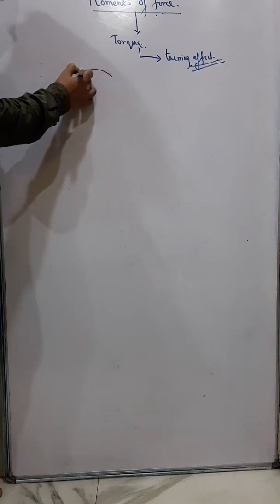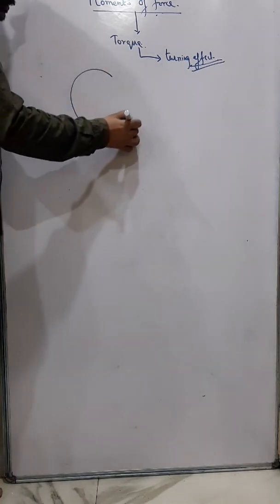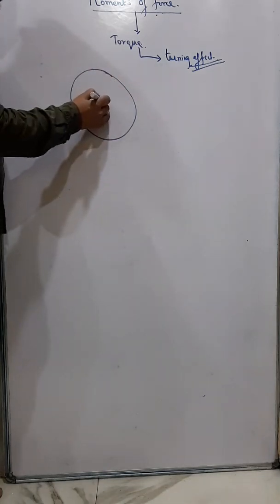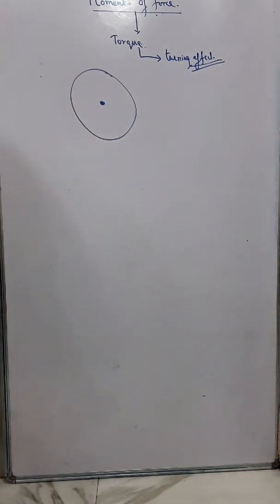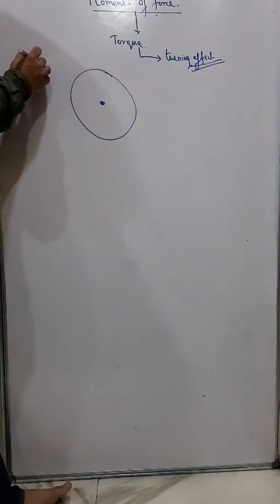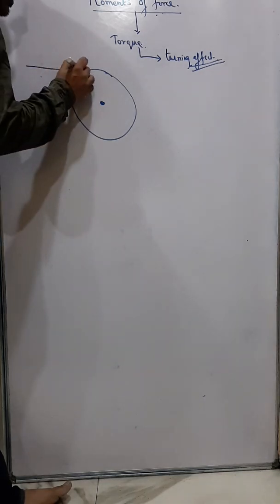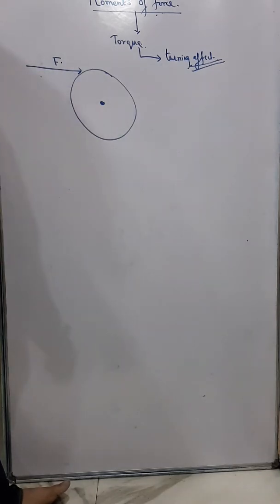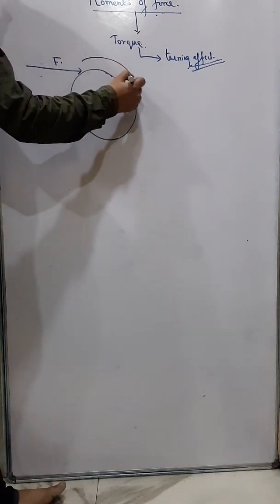Now suppose this is a wheel and it is fixed at this point. So this is a fixed axis, you can say. Now if I apply a force here, then this wheel will turn in this direction.